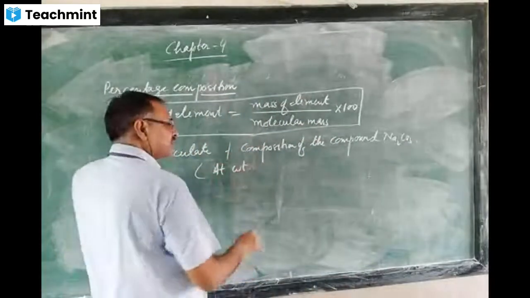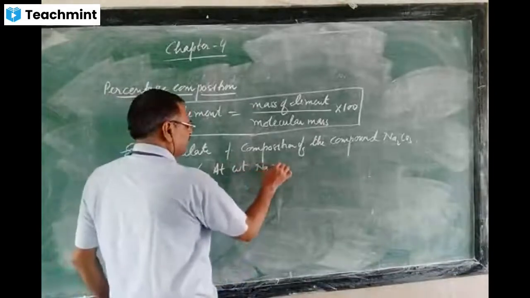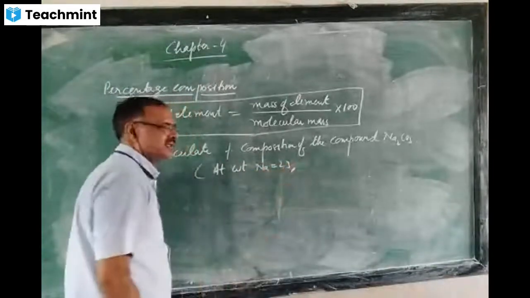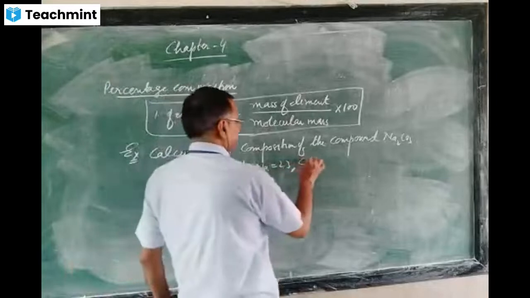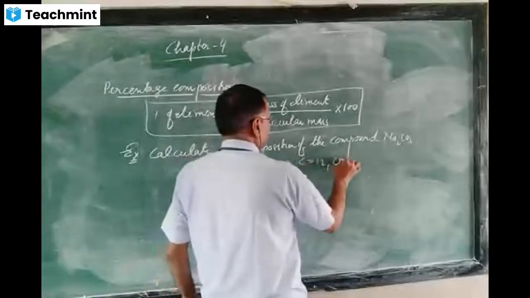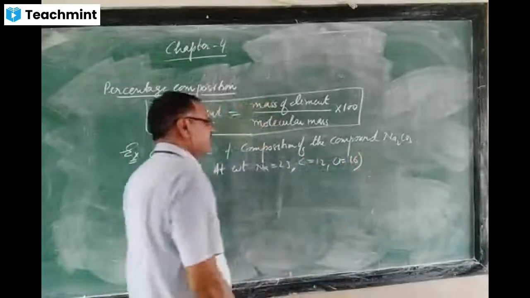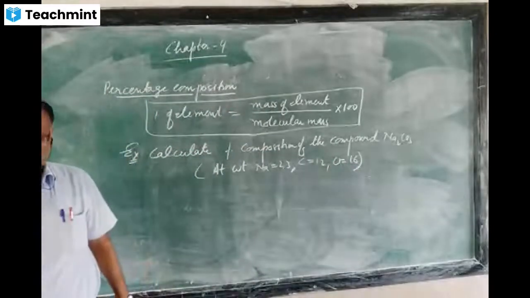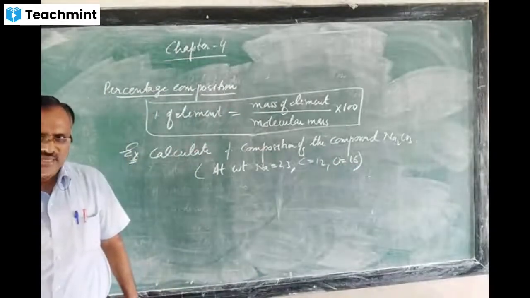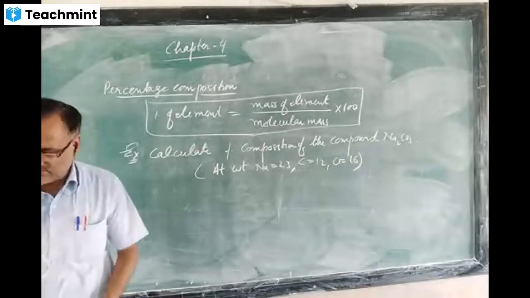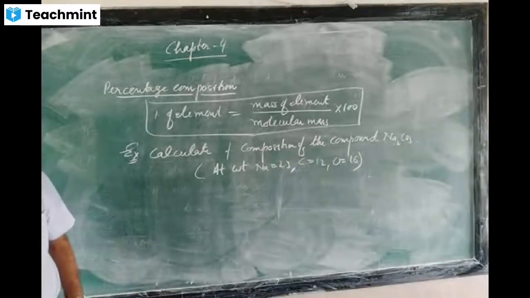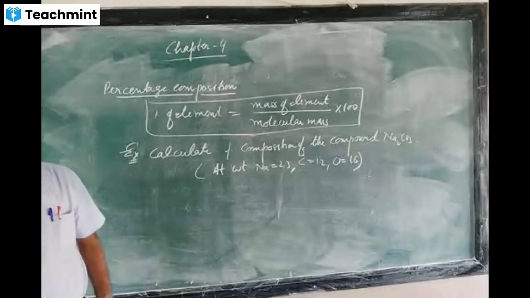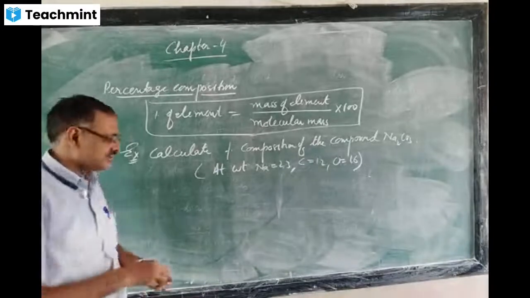Atomic weight of sodium is 23, carbon 12 and oxygen 16. So first of all, calculate the molecular mass. How to calculate molecular mass? You know that it is the sum of the atomic masses, which we already studied in the lower classes.